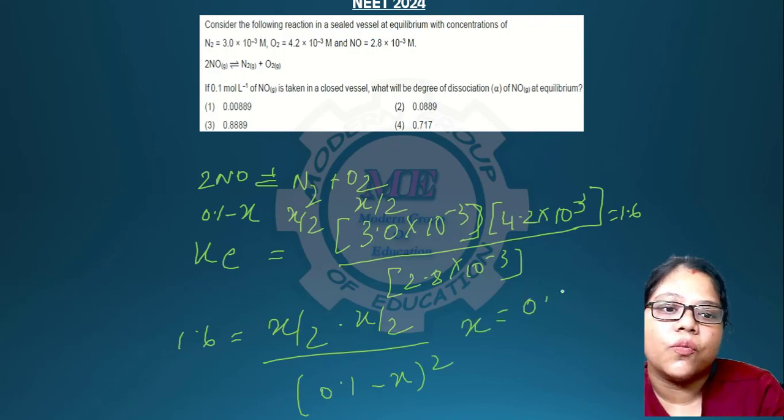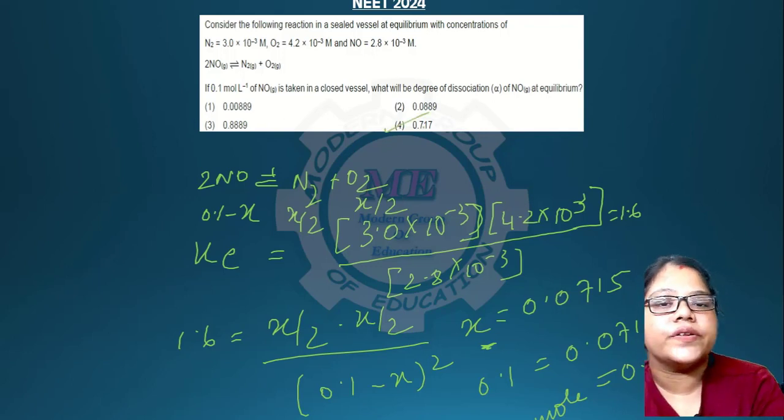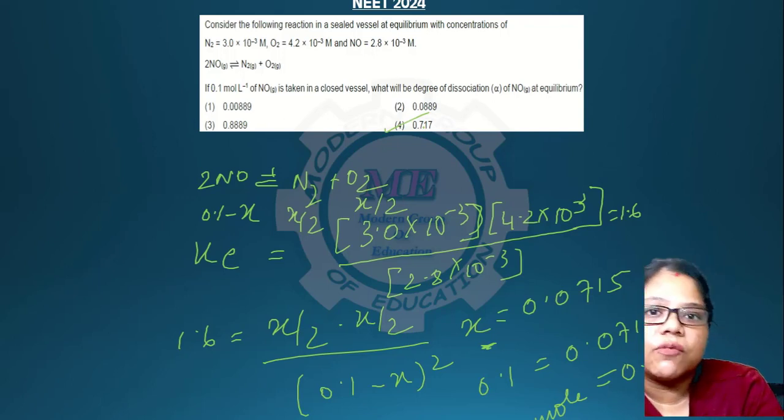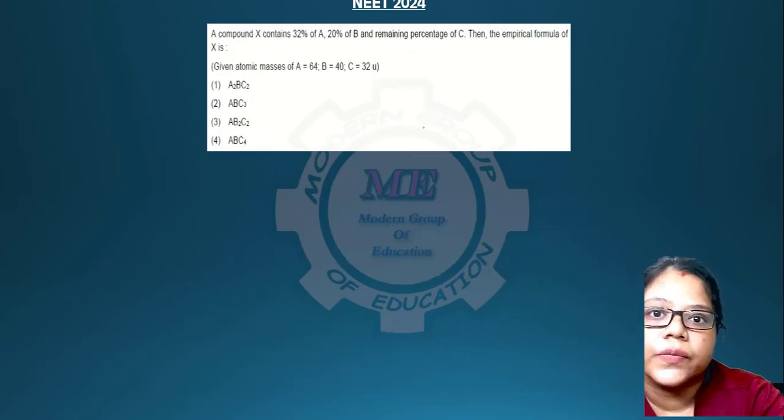Here x will come as 0.0715, but this is for 0.01 mole dissociates around like this, but for 1 mole it will be 0.715, which is almost equal to 0.717. Hopefully you have understood. For more details you can ask me in the comment section. Okay, for the next question, this is answer 4 obviously.